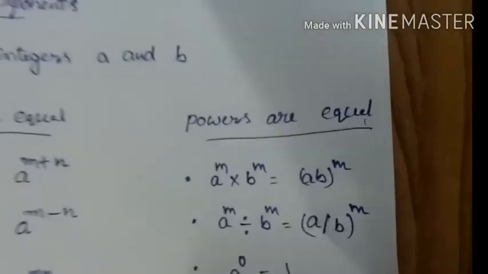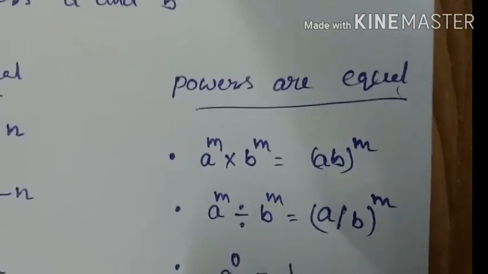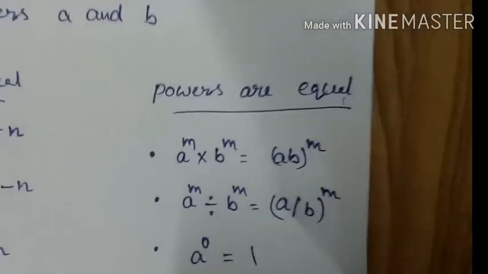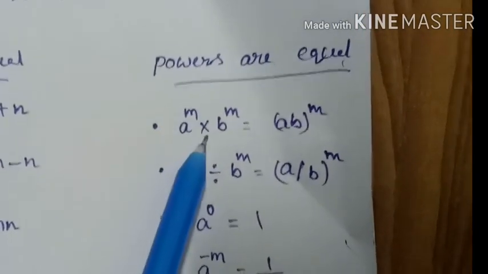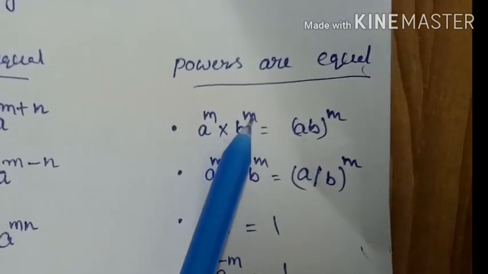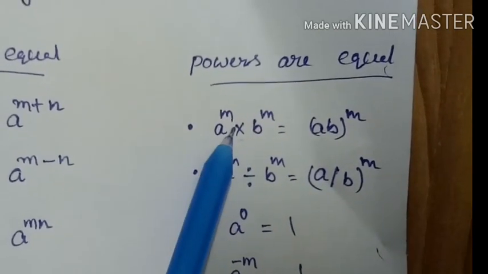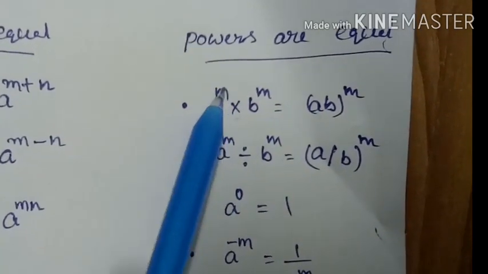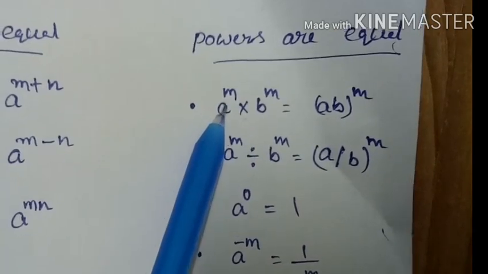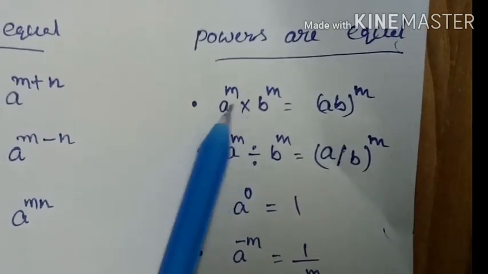Okay. Next one, when powers are equal. That means a power of m into b power of m. Here just observe, the bases are not equal but it is multiplication, and the power is equal. What is the operation here?